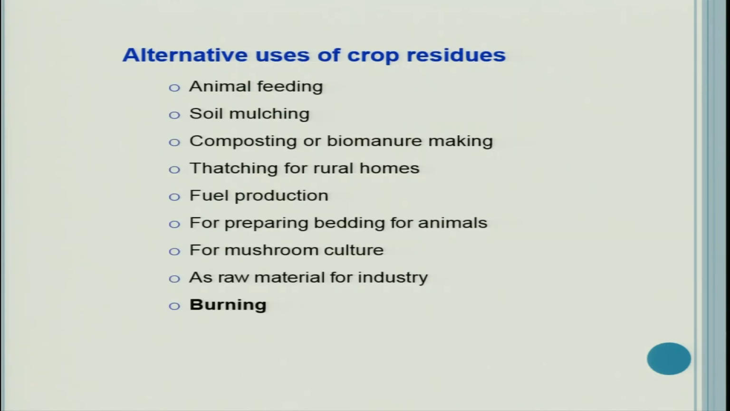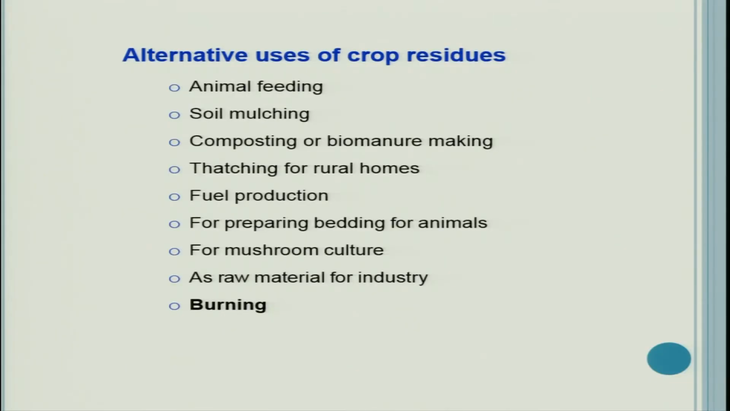So, what are the alternative uses of crop residues? You have seen burning is happening and sometimes residues are misused. So, what are the options for using these crop residues? The main options are animal feeding, soil mulching, composting or biomanure making, thatching for rural homes. Now, it is not a very common feature, but still in some rural areas we make thatches or chappers from these kinds of residues. Animal feeding, for example, if wheat straw is there, it is very well fed to the cattle.